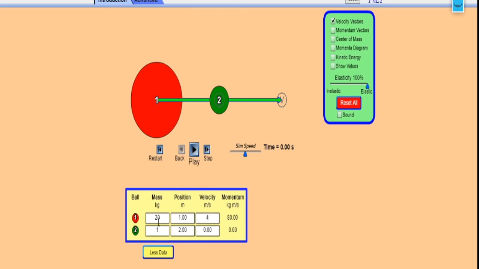Initially, 20 means the first mass is moving with a velocity of 4. The second body is at rest, so 0. After collision, our expectation is that the first body should continue with the same velocity, that is 4 only. But the second body should move with twice the velocity of the first body, that is 2 into 4, almost 8 meters per second. The second body should move like that after the collision. Now let us see.